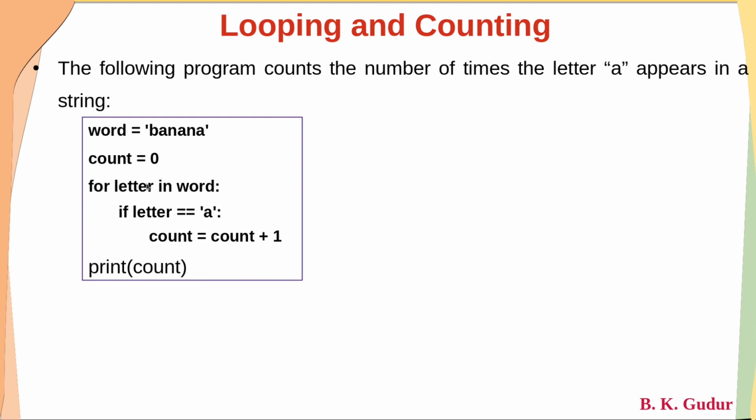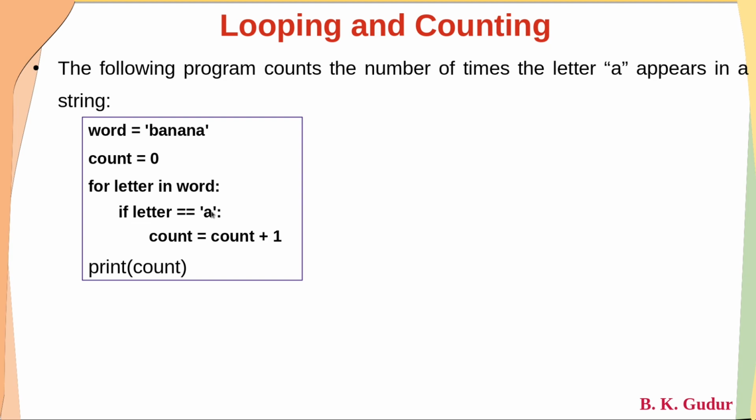For an item in this set, it is something like this. It's one item and this word is a set. Letter is an item whereas word is a set. For an item in set.